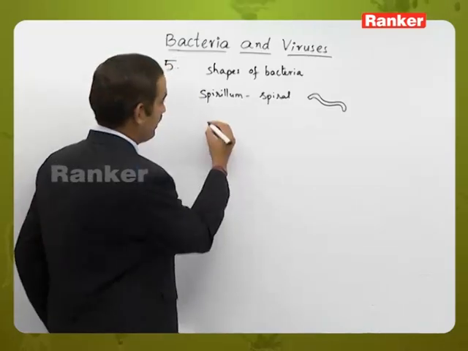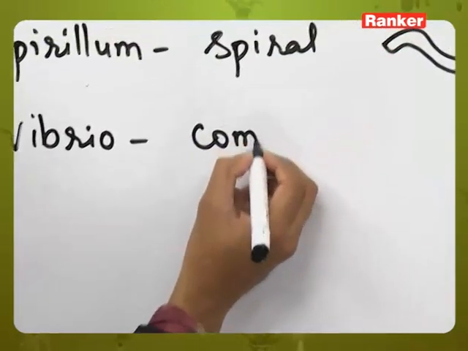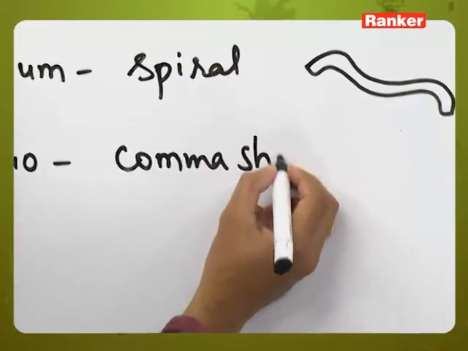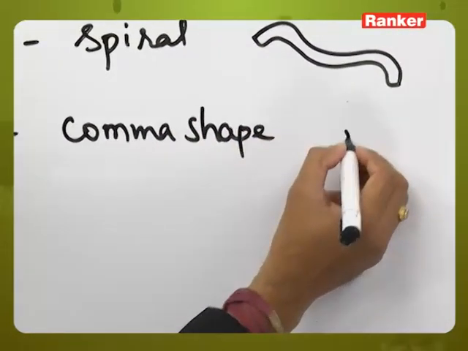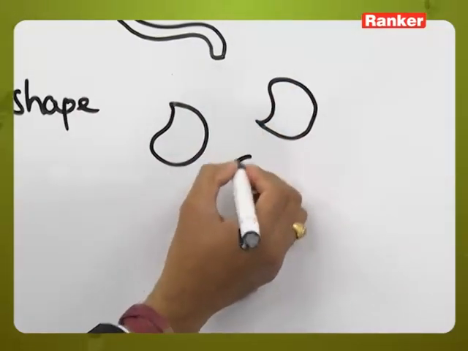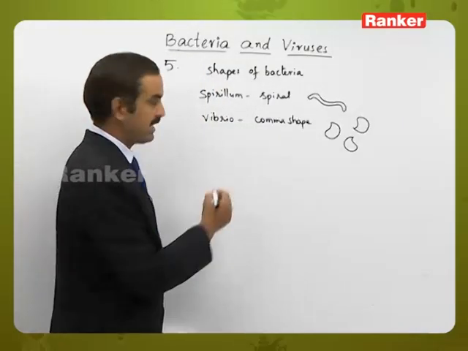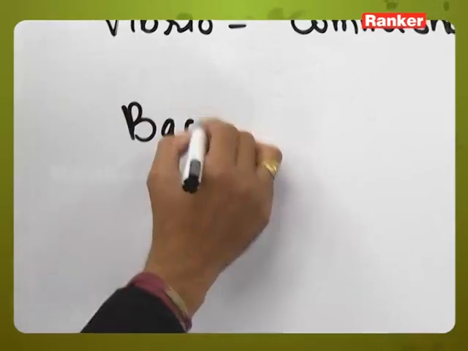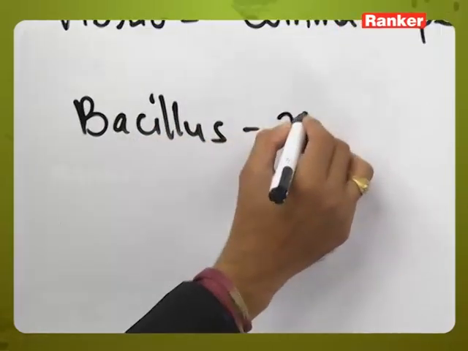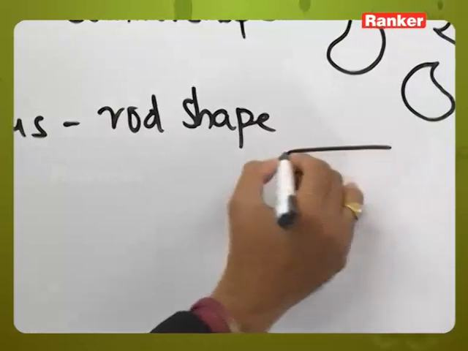And Vibrio is the one which has a comma shape, like it appears to be this type of structure. Comma shaped bacteria will be there. And the next one is given as Bacillus. Bacillus is a rod shaped bacteria, so like this.